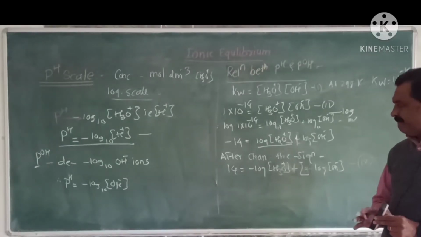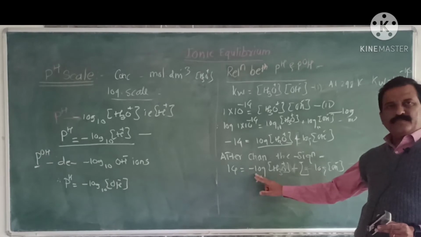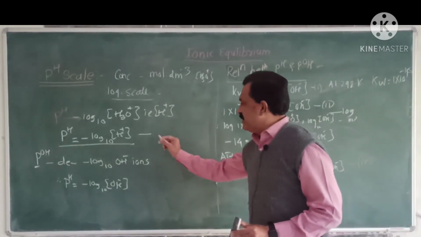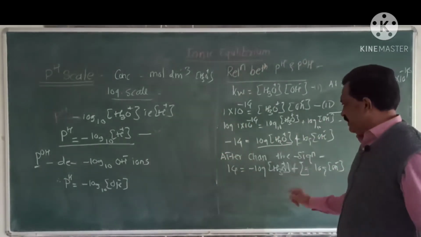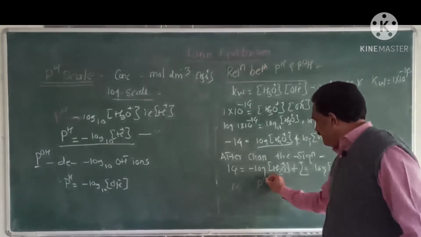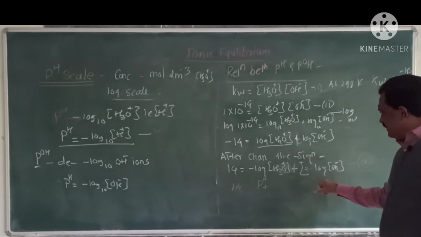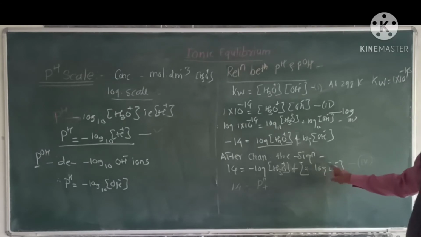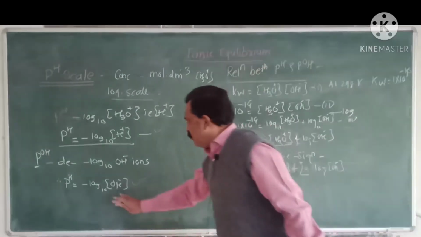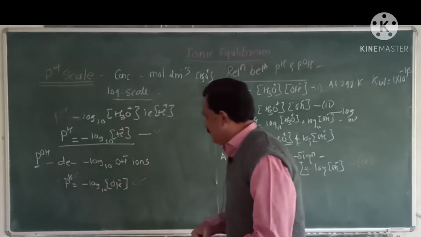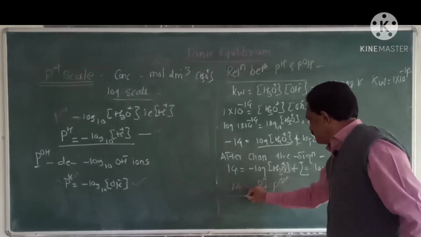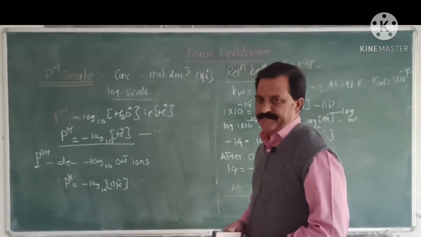We know that minus log to the base 10 of hydronium ion concentration is nothing but pH, and hence 14 is equal to pH plus, this minus log of OH minus ion concentration is nothing but pOH. So pH plus pOH is equal to 14.